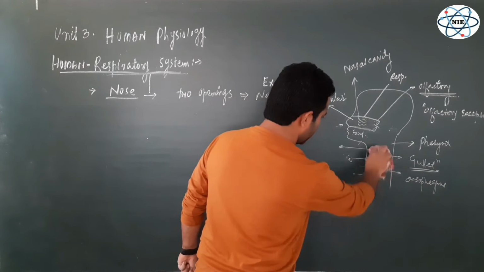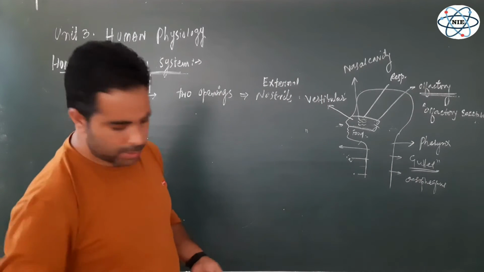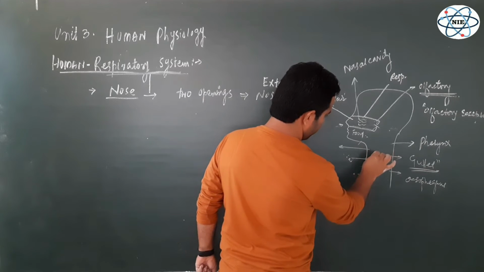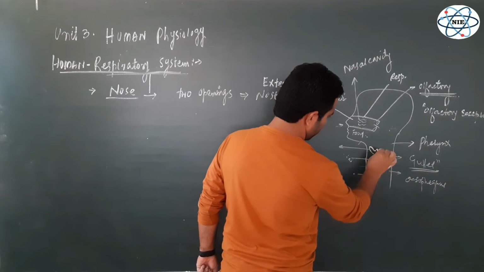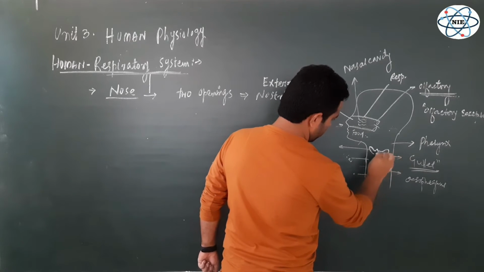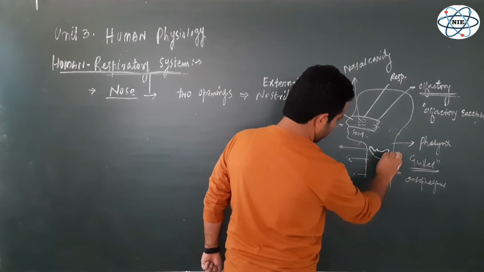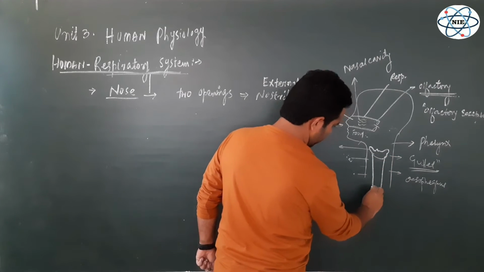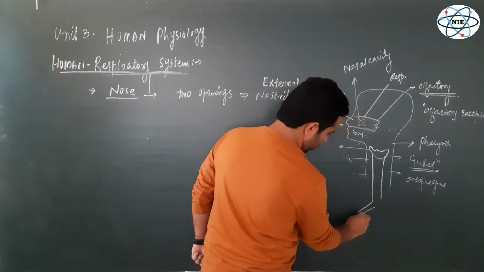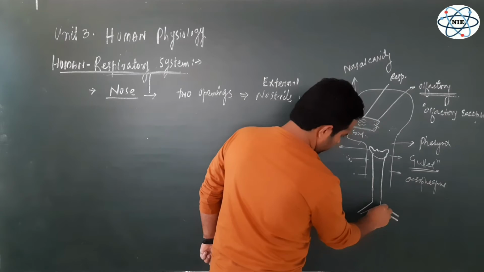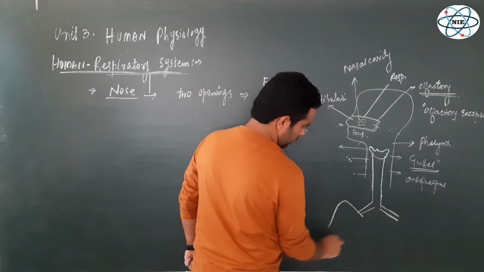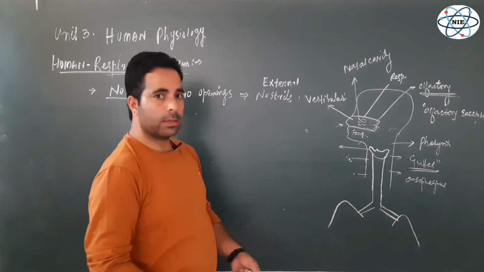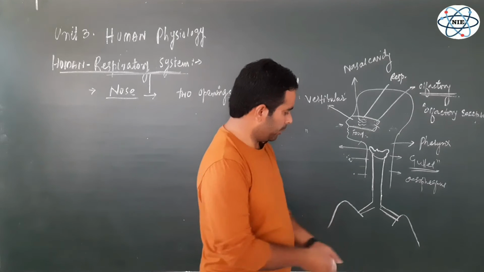So let me show you roughly where this larynx is present. This is the broader part of the trachea. Let's say this is the larynx, right? So this larynx is present here, and then we have the trachea. Let's say this is the trachea, and then it bifurcates here in the thoracic cavity into two branches, and these two branches enter into the lungs. So let me draw roughly. These are the two lungs. I will draw the diagram of the lungs later.